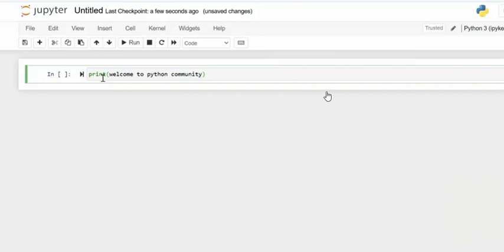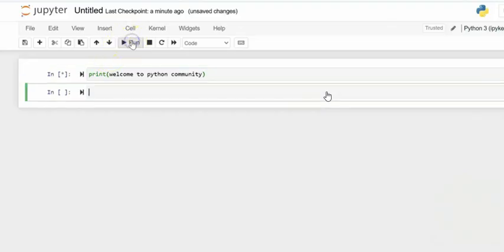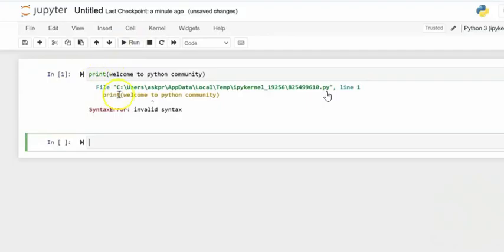And I will say, welcome to Python community. I'm making an error, by the way, and I want you to understand how it looks if I make an error. So let me run it, and as I said, it is going to show you some error. Let me run it. And can you see that? It is showing that welcome to Python is an invalid syntax.